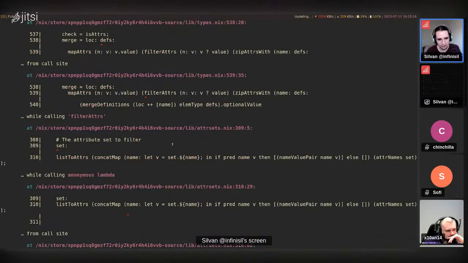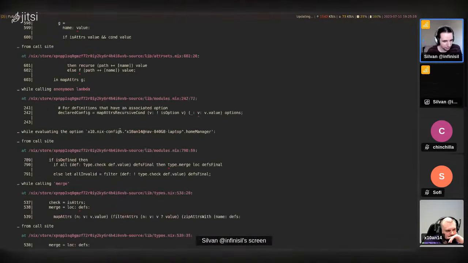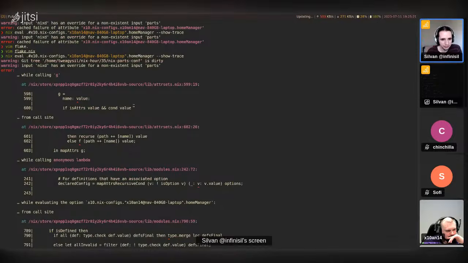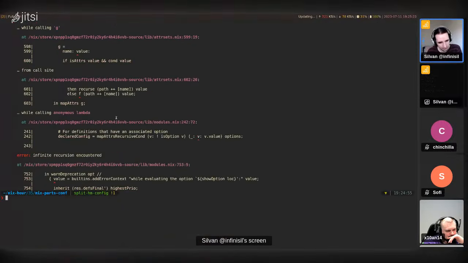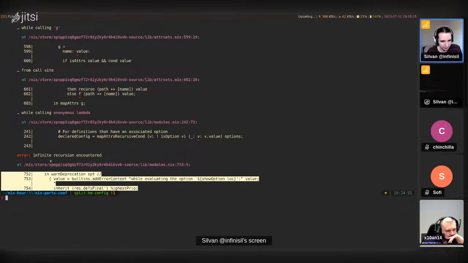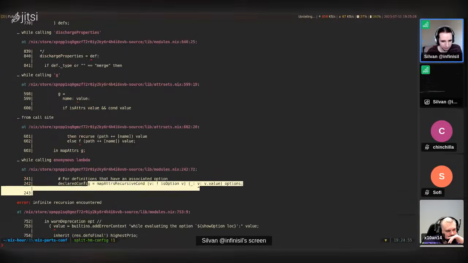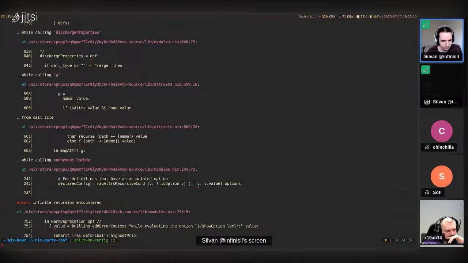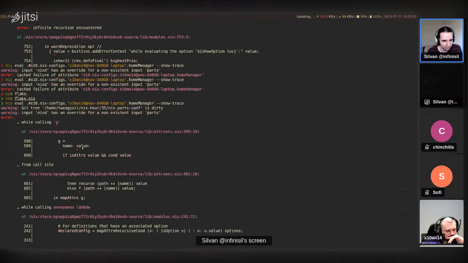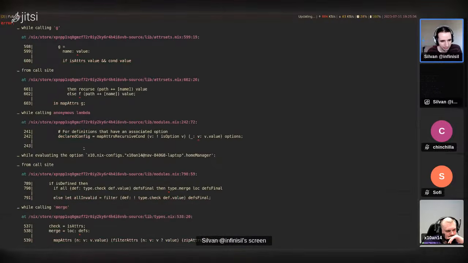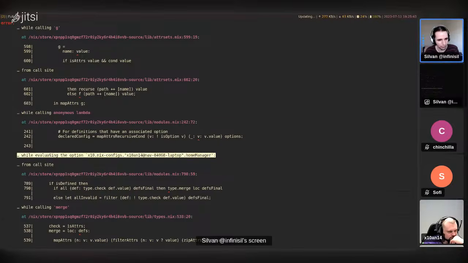It is really hard to read these traces, but let's try to give it a go. So actually, they flipped direction in the recent Nix version. I believe this down here should be the, actually no, up here is the entry point, I believe now. It doesn't really look related anyways. But we have these extra traces in here, which unfortunately are just one line long, even though they are the most useful ones.